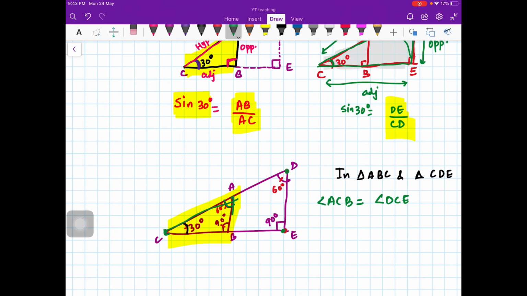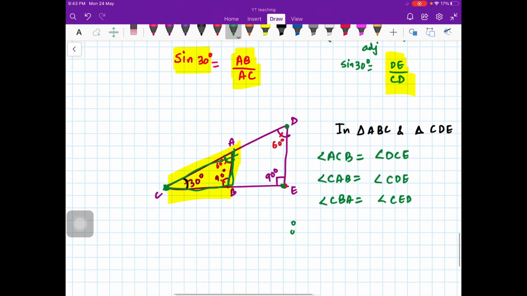You understand? And then your angle CAB is equal to angle CDE, and your angle CBA is equal to angle CED. These angles are equal, so all the three angles are equal. Therefore, the triangles are similar. Triangle ABC is similar to triangle CDE.